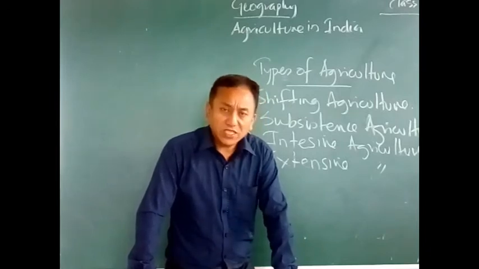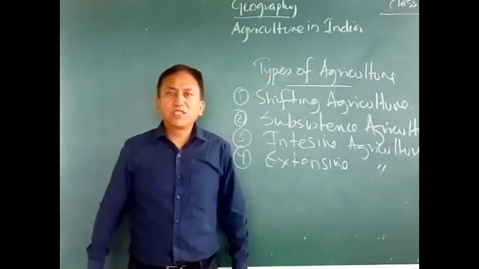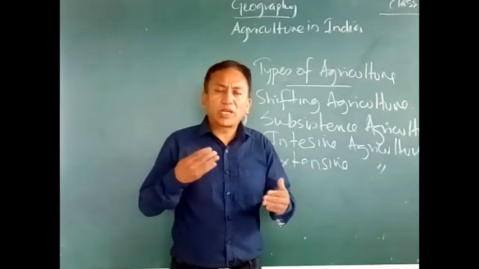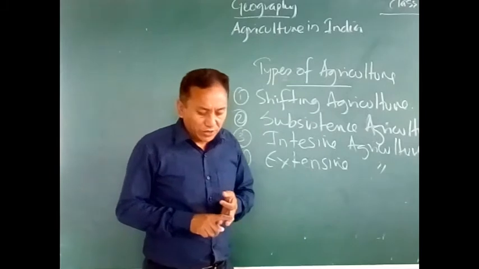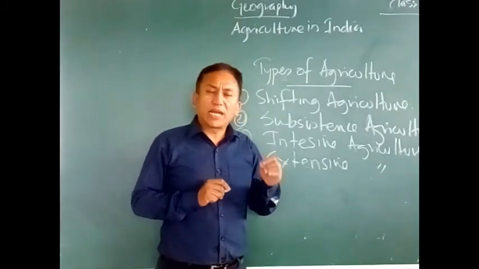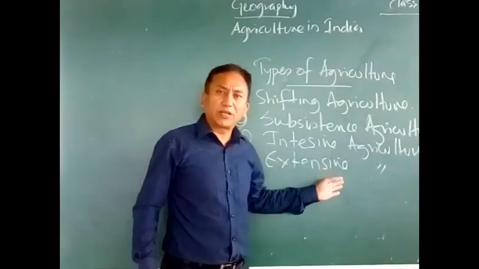Then it is practiced in the Tarai regions of northern India, and when the soil loses its fertility, the field is left fallow so that the soil can rejuvenate itself and regain its fertility. So these are some of the aspects of extensive agriculture.